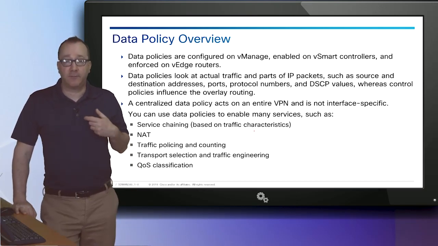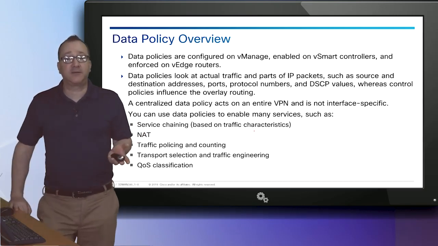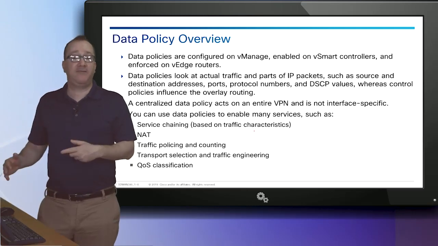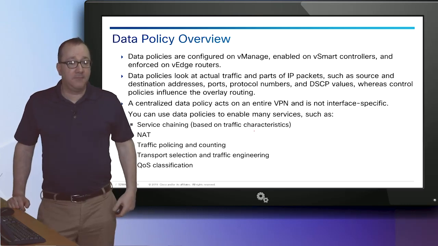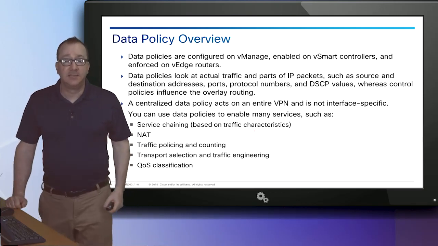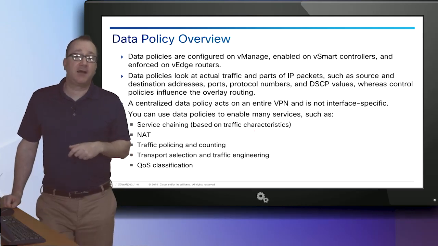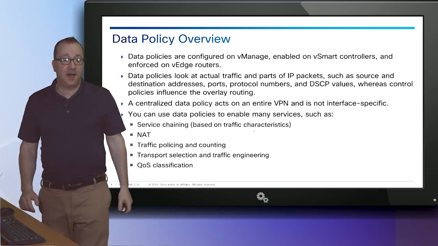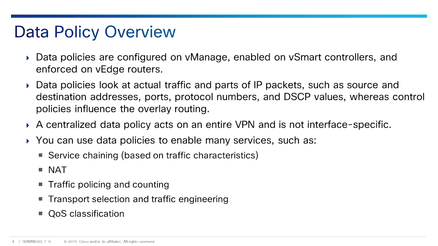So if you have a committed rate from a provider of, let's say, 20 meg, throwing 200 megs of traffic at them just means that your traffic is going to get dropped. So you're going to want to shape that traffic to meet your provider's SLA so that you don't exceed it. Also transport selection and traffic engineering, and then QoS classification. So if I see EF traffic, expedited forwarding DSCP traffic, I'm going to put that into a low latency queue, for instance. Because I need to make sure that that voice traffic gets to where it's going without the latency.